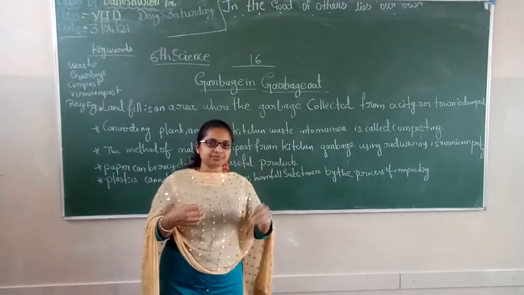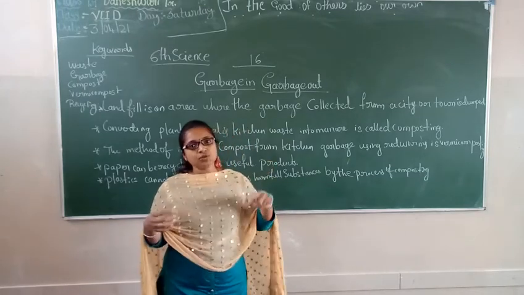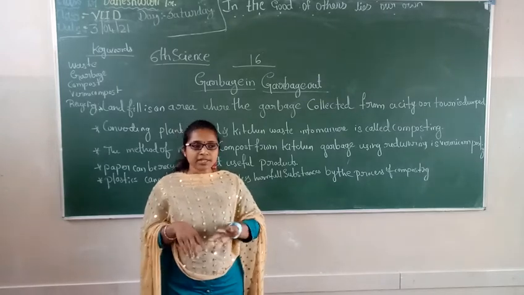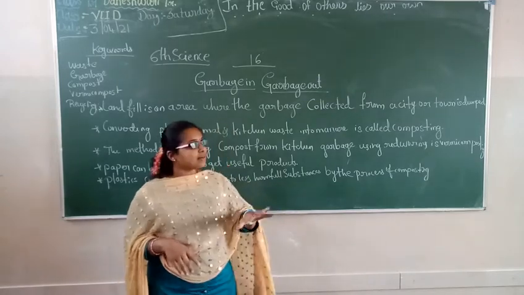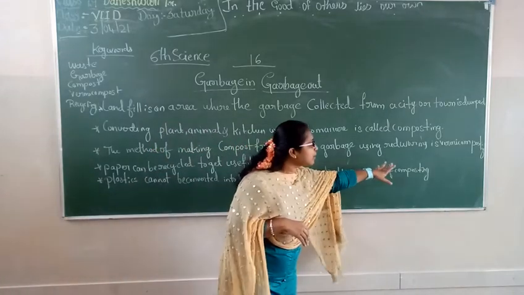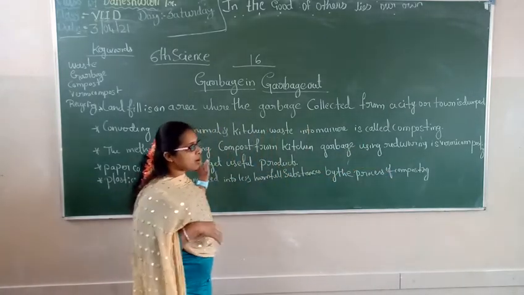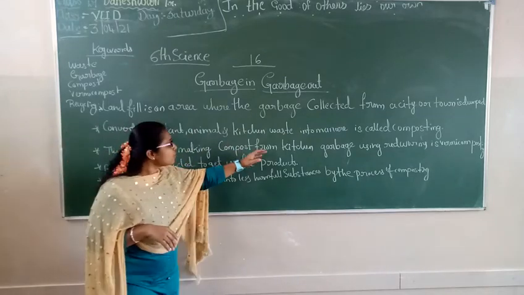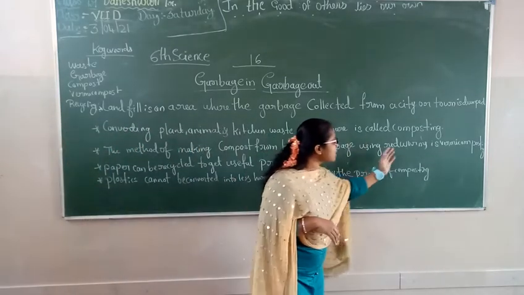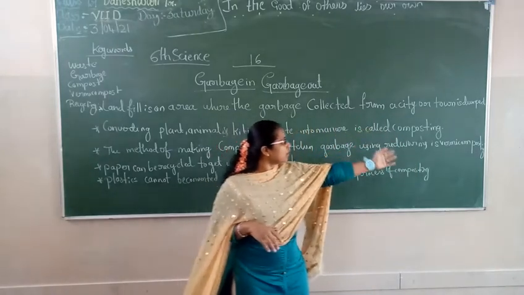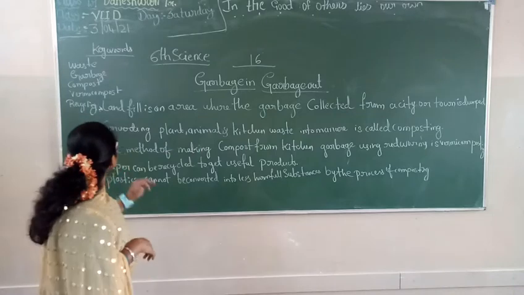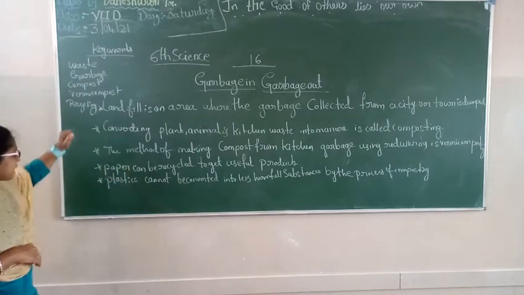They eat those, and they have the capacity to grind those wastes and make the whole land into fertilized land, so these red worms are used for composting. Okay, the method of making compost from kitchen garbage using red worms is vermicomposting. Okay, let's move to recycling.